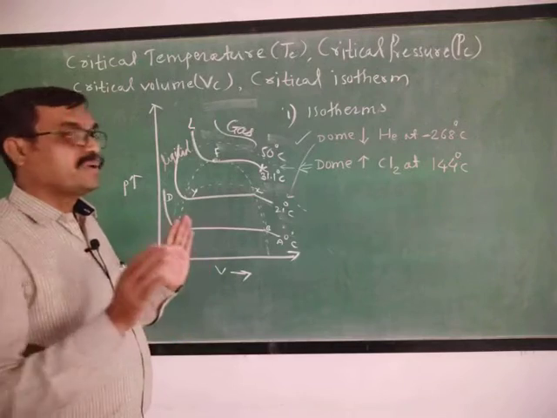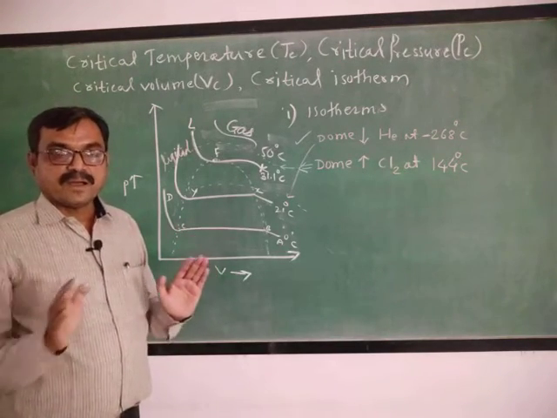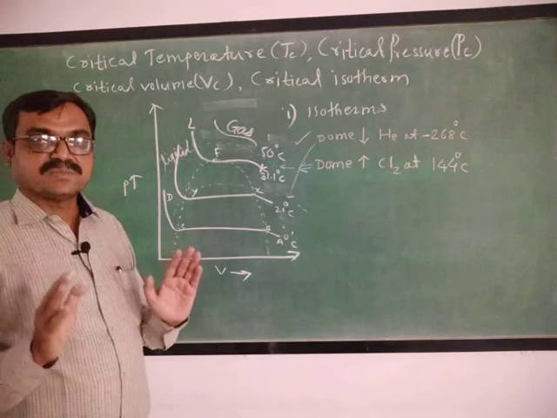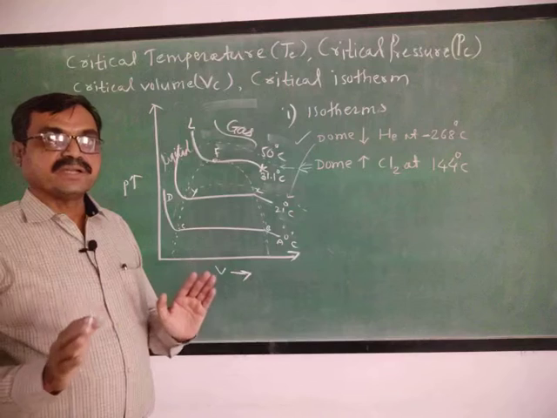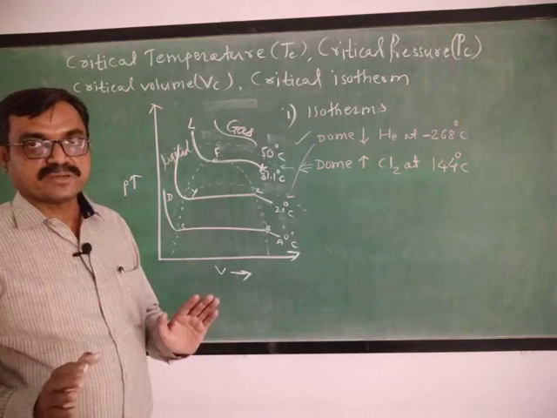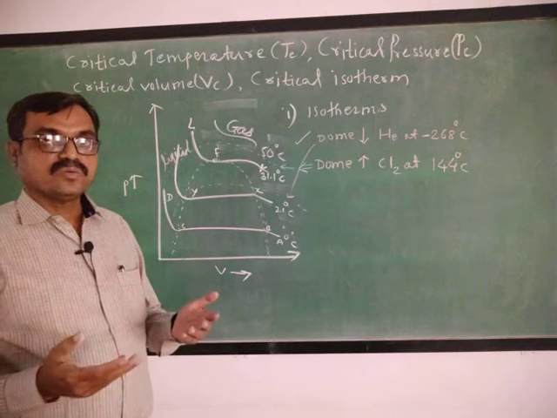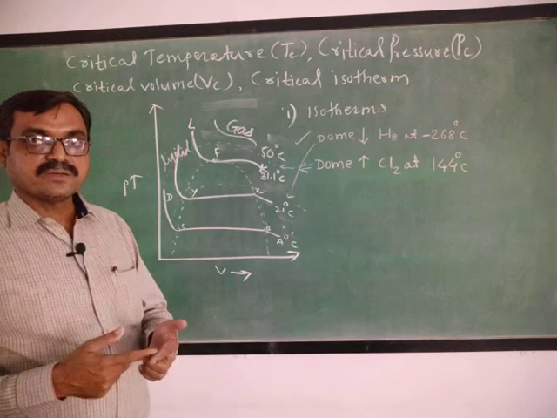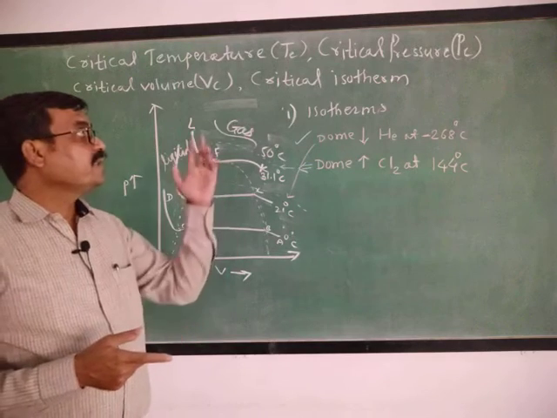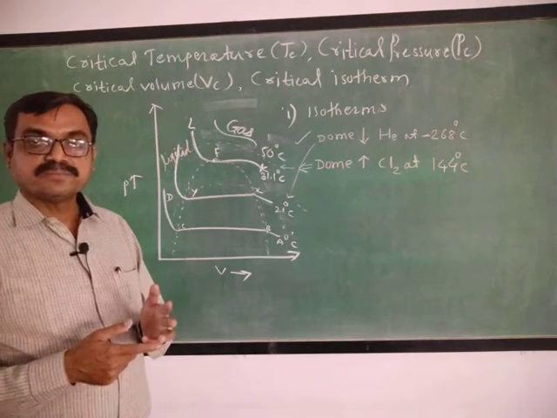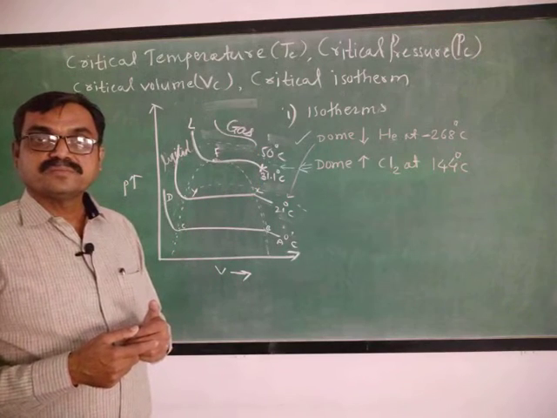After Andrews experiment, you know how liquefaction of gas is possible. We have to see the conditions for pressure, volume, temperature. After this, you must know critical temperature, critical pressure, critical volume, then critical isotherm, then coexistence curve.